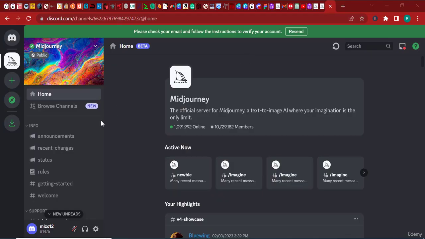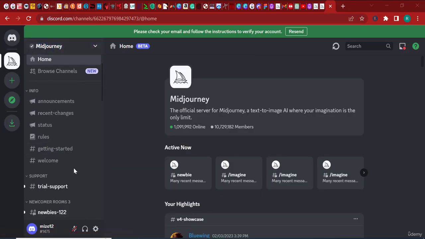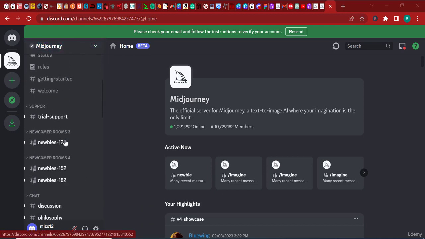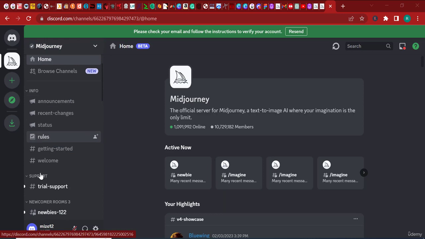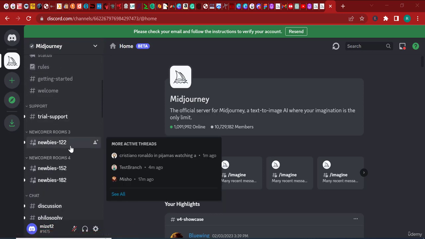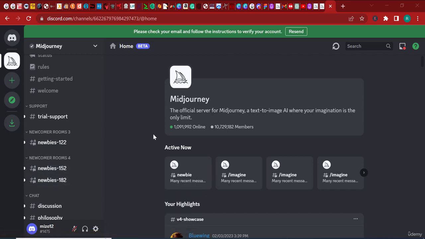Alright, so once you have joined Discord, the next step is to scroll down over here, or first of all, click on Midjourney. You will see here on the left-hand side at the top, below the direct messages of Discord, you are able to click on Midjourney. When you click there, you can scroll down and see all the basic Discord stuff. Here, you have what we call newcomer rooms.